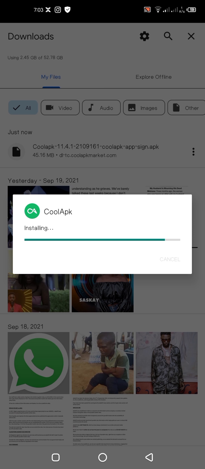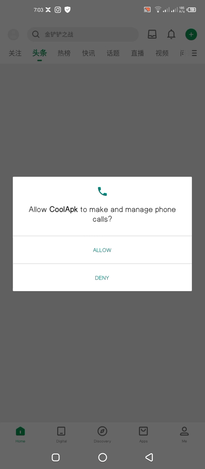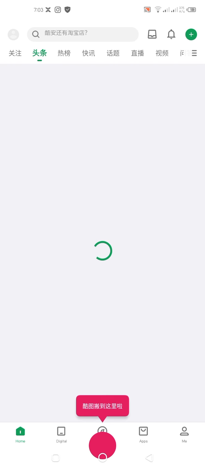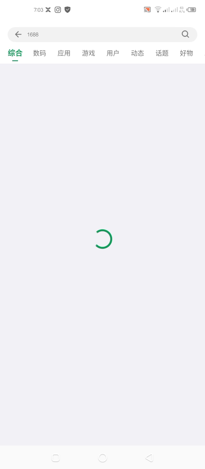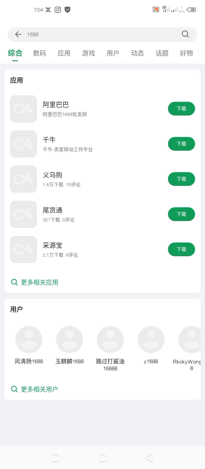After installing like a normal app, you open it. On opening, it's going to be in Chinese. So you click this green button, and on clicking it, you click allow. Then you come here, search for where you see the search icon, and search for 1688. It's going to load.